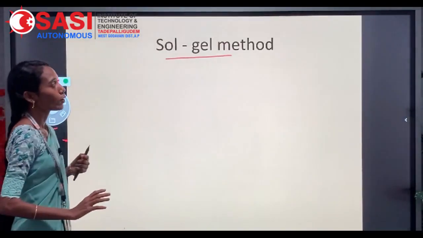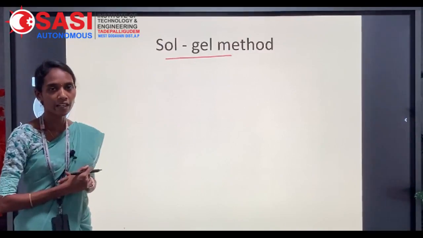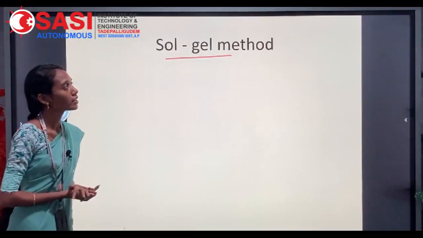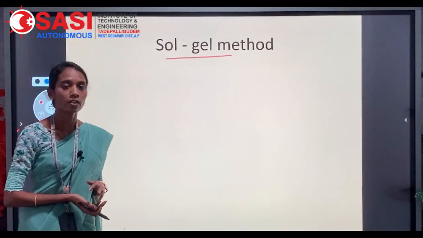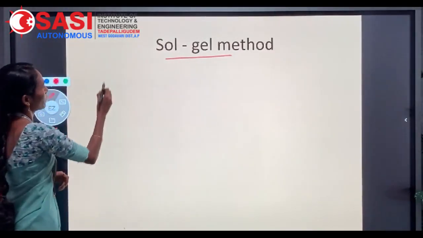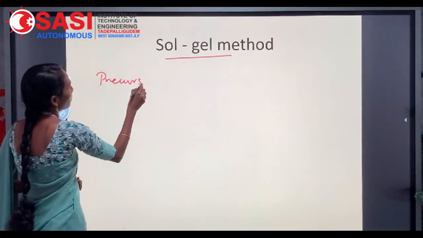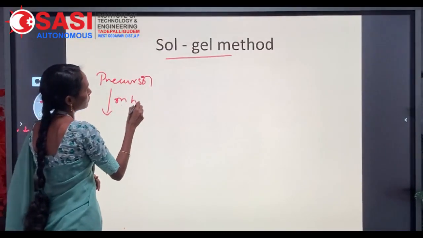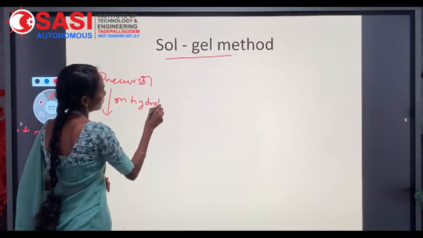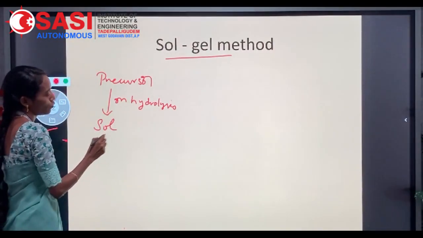To prepare the nanoparticles, initially we have to consider the precursor. Precursor means the starting material of the reaction which undergoes change. On hydrolysis of the precursor, the sol will be formed.